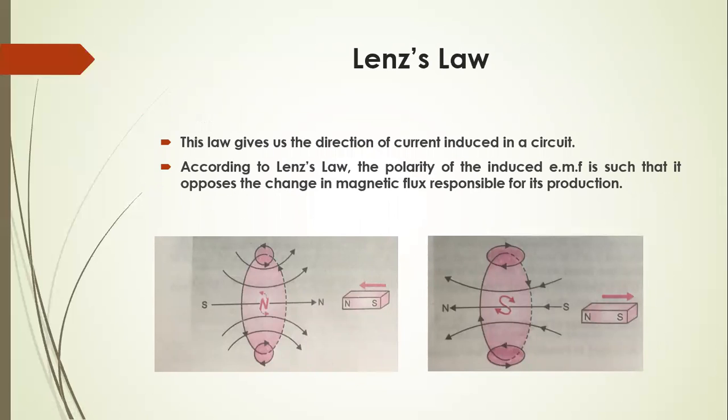Now the next is Lenz's law. What is Lenz's law? Lenz's law gives the direction of the induced EMF or the current that is produced in a circuit due to a change in magnetic flux or magnetic field. According to Lenz's law, the polarity of the induced EMF is such that it opposes the change in magnetic flux responsible for its production.